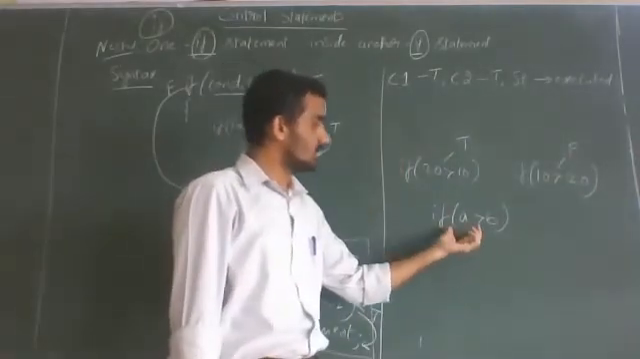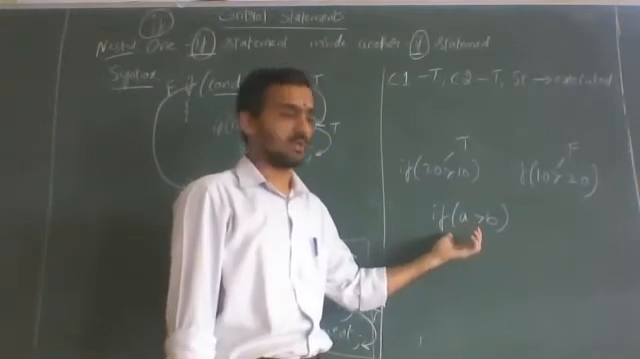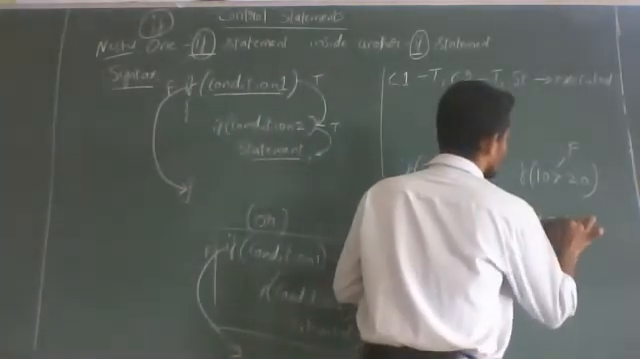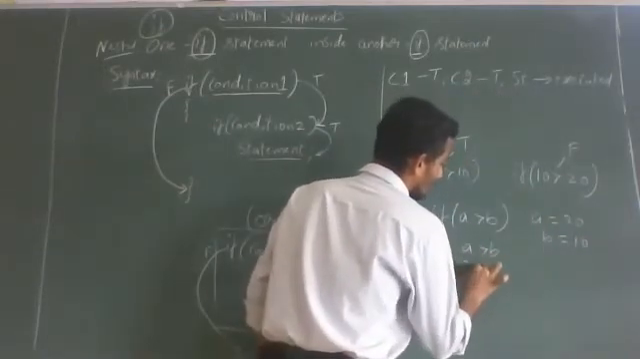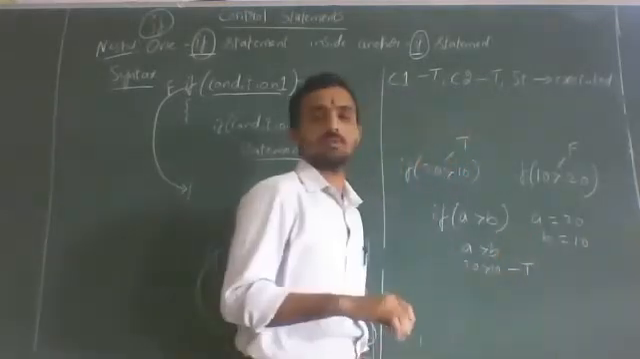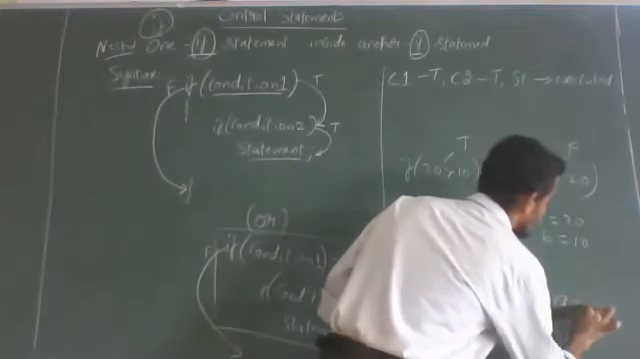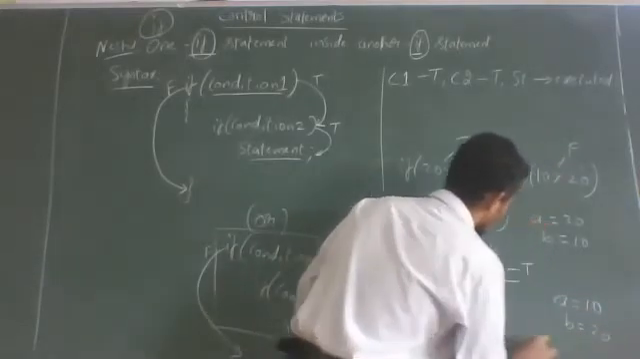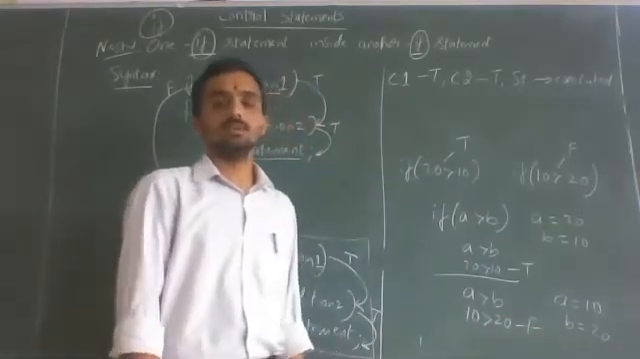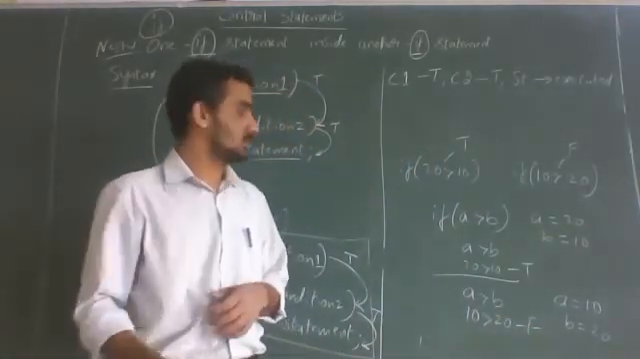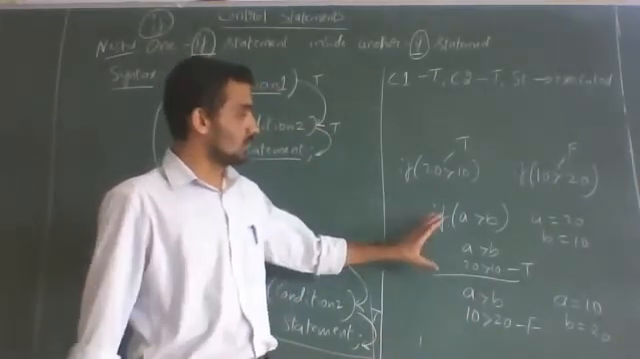But consider this one: if A greater than B. Can we say it is always true? No. Can we say it is always false? No. Because, say, the first time I set A equal to 20, B equal to 10. Substituting the values, A greater than B, 20 greater than 10, this becomes true. One more time you execute the program, and you reverse it: A equal to 10, B equal to 20. Substituting the values, 10 greater than 20, now it becomes false. I hope you understood. Somebody asked a doubt, I hope you got it.